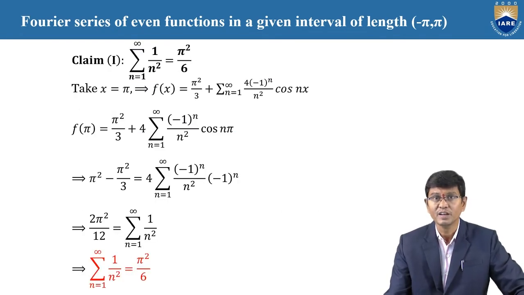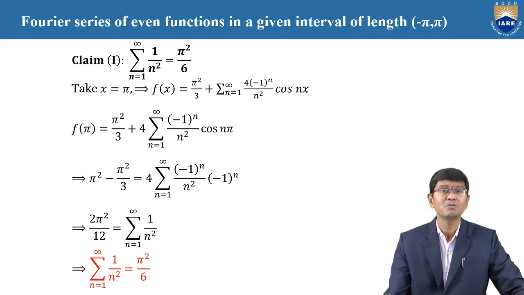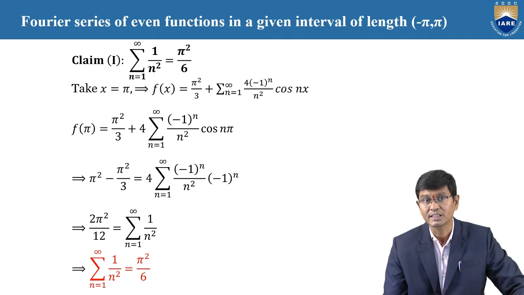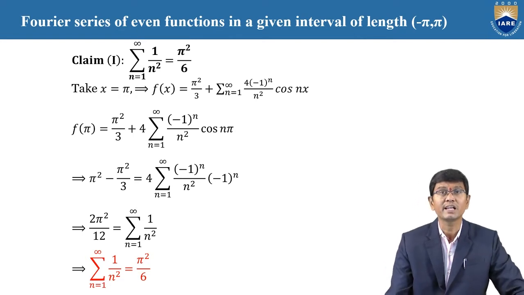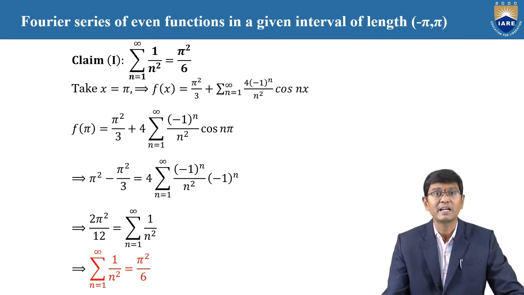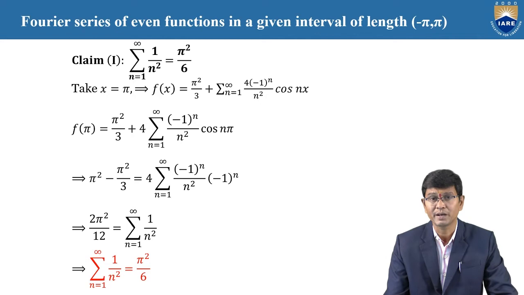Here we need to show that, in the first case, summation 1 by n square is equal to pi square by 6. Observing the required equation, by replacing x equal to pi in f of x, clearly f of pi is equal to pi square by 3 plus 4 into summation n equal to 1 to infinity minus 1 whole power n by n square into cos n pi.